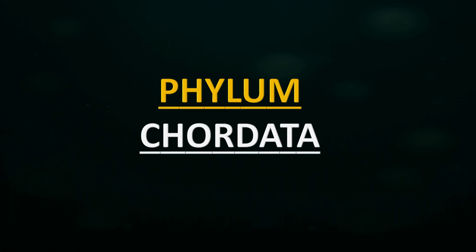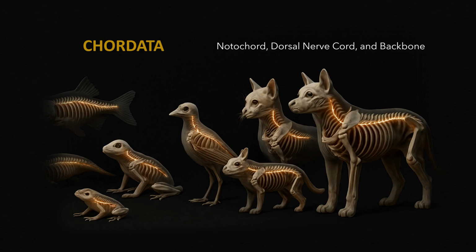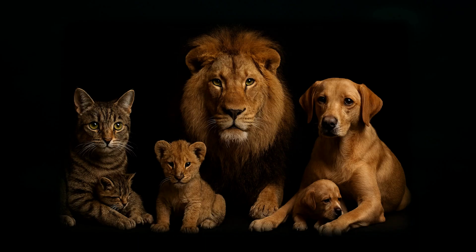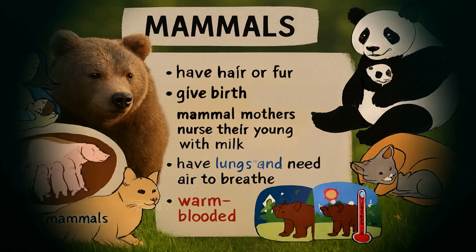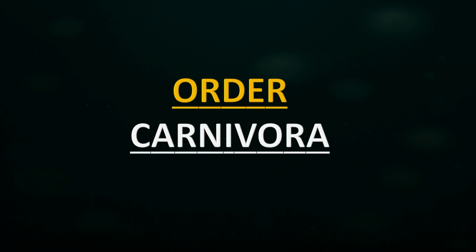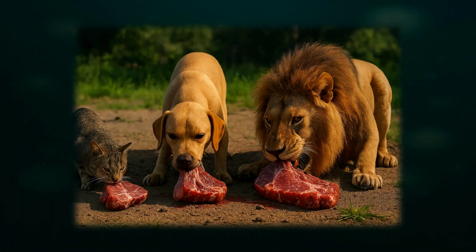Next, they all fall under phylum Chordata because they have a notochord, dorsal nerve cord, and backbone. Still the same. Moving to class Mammalia, again, all three are mammals. They give birth to young ones, have mammary glands, and are warm-blooded. No difference yet. Cat, dog, and lion, all three of them belong to order Carnivora, meat-eating animals. So all three are still together here too.